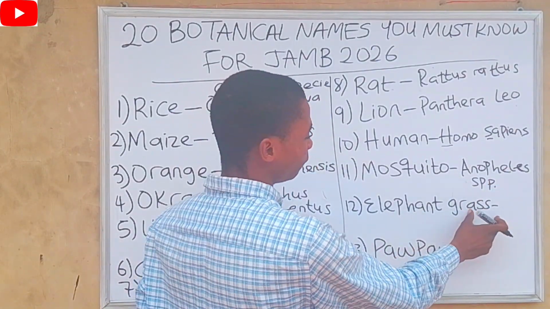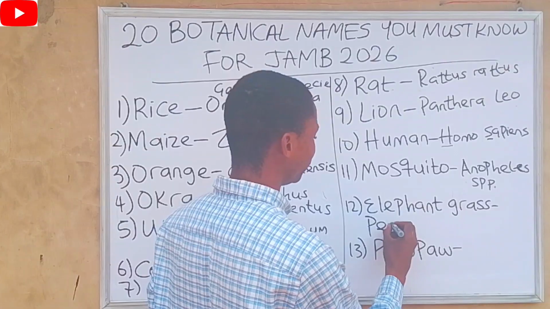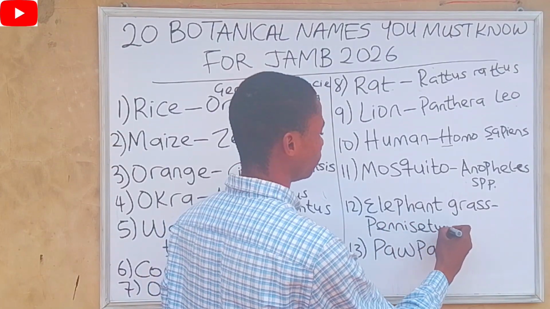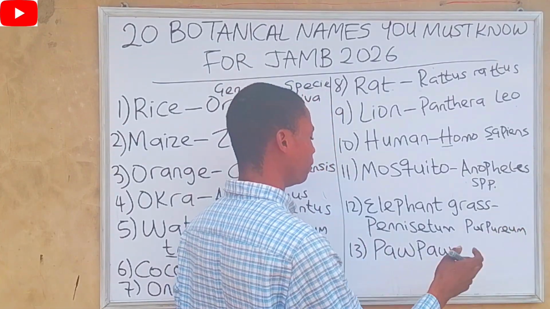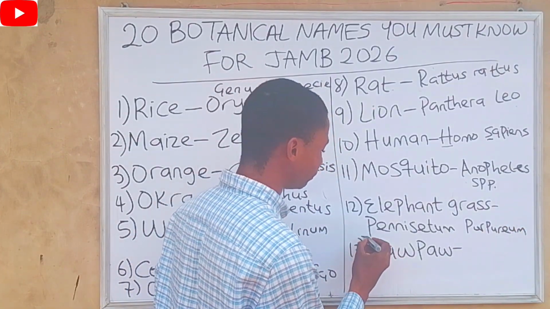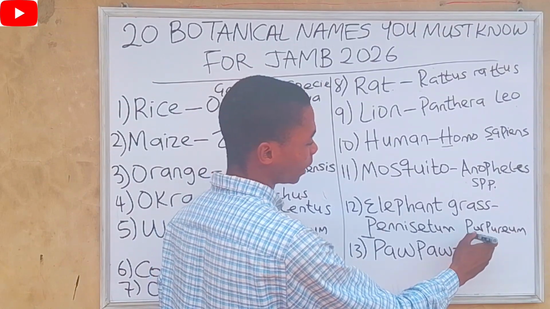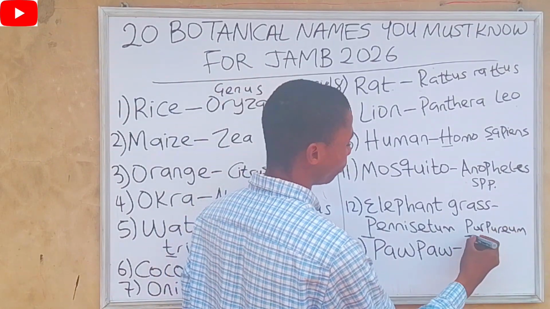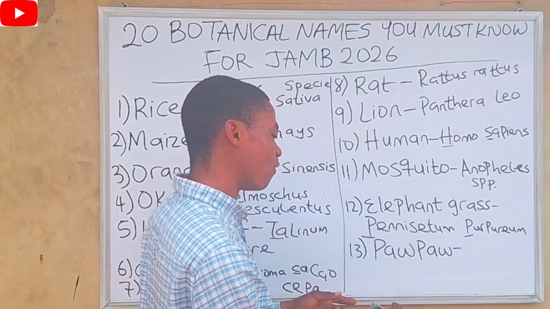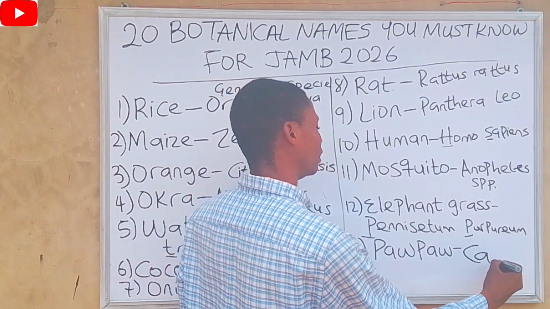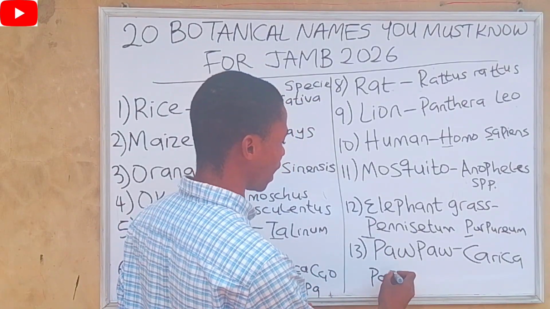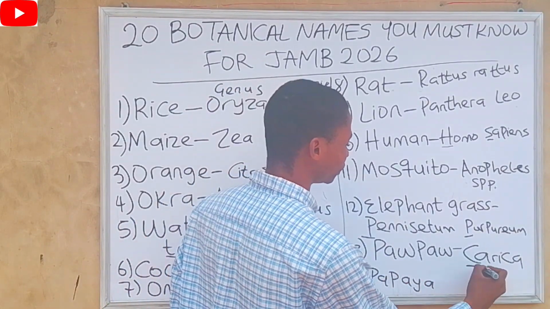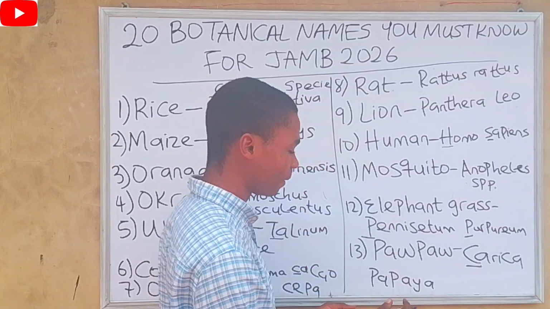The botanical name of elephant grass is Pennisetum purpureum. So the genus is Pennisetum, while the species is purpureum. The botanical name of pawpaw is Carica papaya. That's very common. Carica is the genus starting with a capital letter, while papaya is the species.